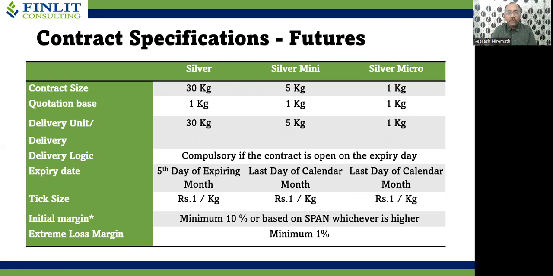The expiry date for regular is the 5th day of the expiring month, and it is a bi-monthly contract, whereas silver mini and micro are monthly contracts, and the expiry date is the last day of the calendar month. The initial margin in silver is 10% or based on SPAN, whichever is higher, and this initial margin is subject to change based on the volatility in the silver market, and the exchanges will collect a minimum of 1% as an extreme loss margin.